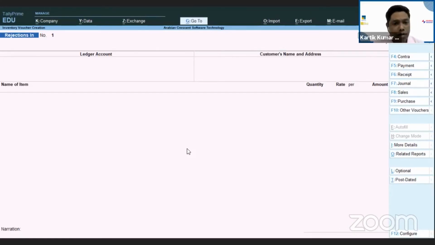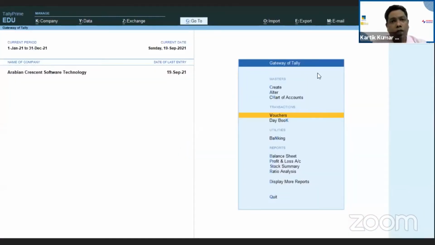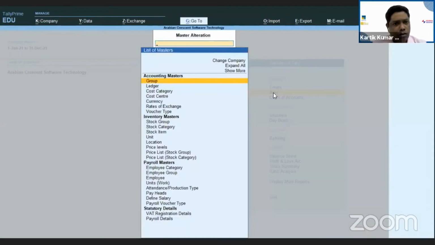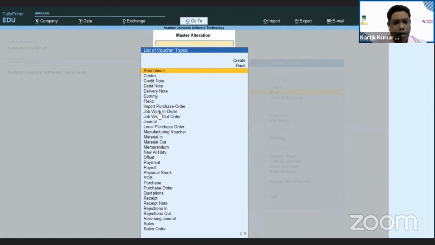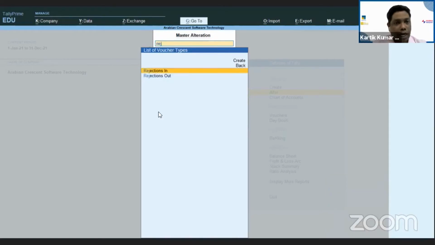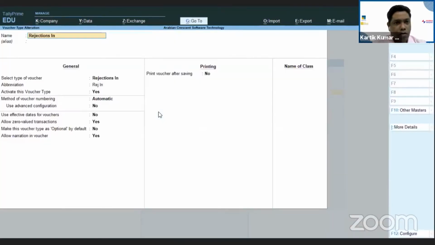Now I activated this rejection in voucher. So I just want to deactivate that rejection in voucher. What you have to do, very simple procedure. All you have to do is come into the Gateway of Tally, then go into alter, then select this particular voucher type. Inside that, here you just type rejection in. Perfect. So once you go into this rejection in voucher, down below here is the option to activate this voucher type.